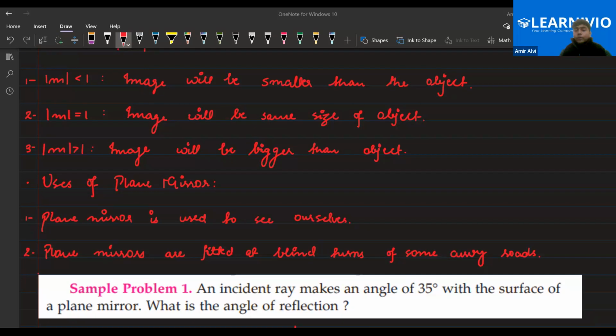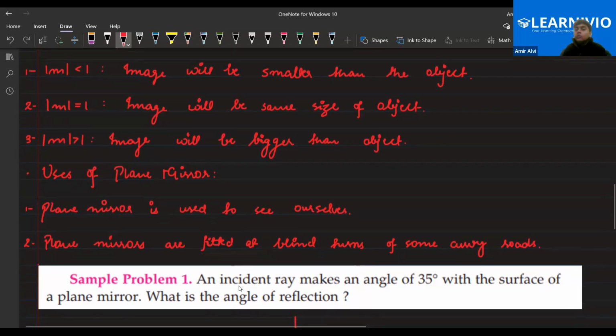Just draw the ray diagram if you are confused. Basically, label the angle which is given. Check it, Galvin. Check Alvina. Arshad. Abdul, I've given the answer. Abdul, how do you get 145?